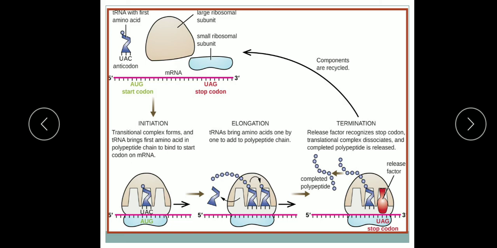The A site is vacant. Further, at the A site, again a charged tRNA is brought, and a peptide bond forms between the two amino acids, and chain elongation takes place. The polypeptide chain is formed, and then termination: the release factor recognizes the stop codon, and the translation complex dissociates.